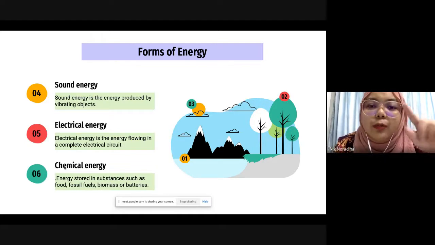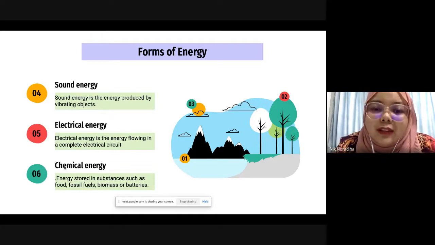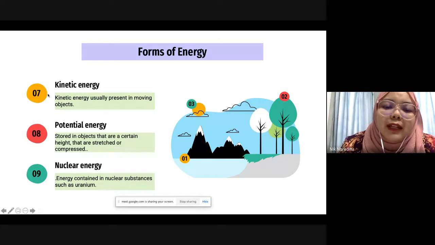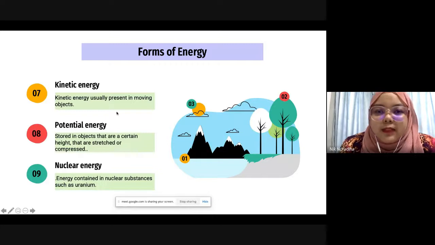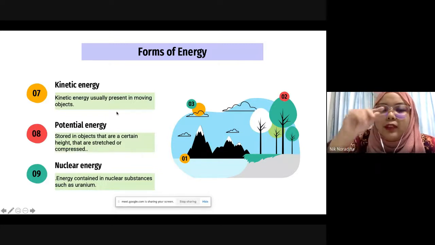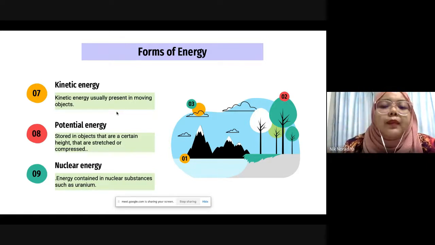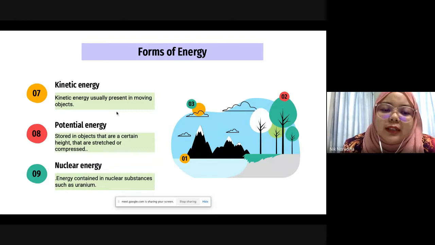When you start to move, you will have kinetic energy. Remember, kinetic energy we can find in moving objects. If I'm moving my finger, now I have kinetic energy, right? So, potential energy.